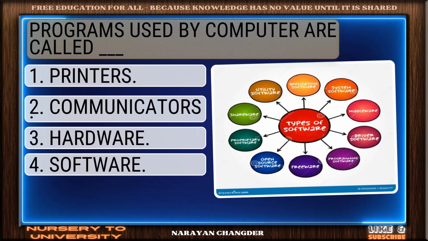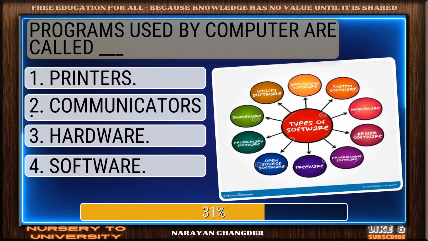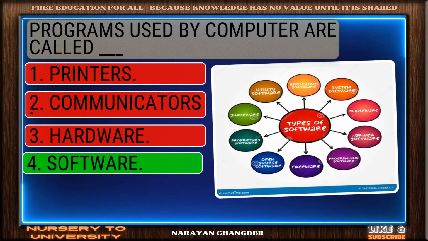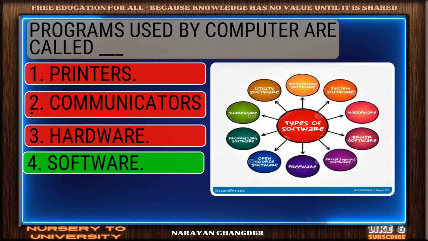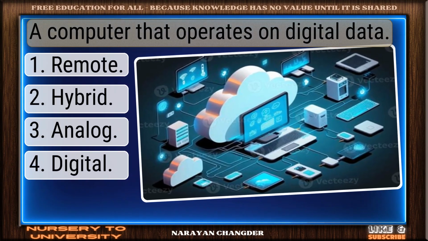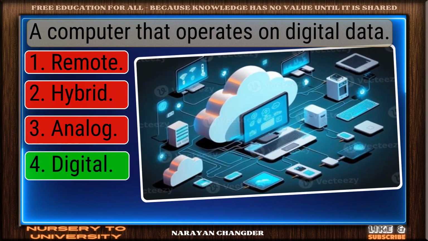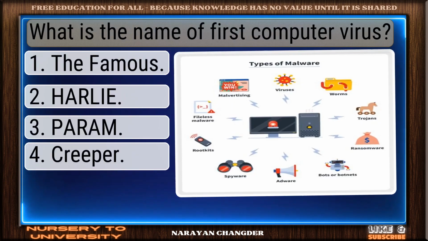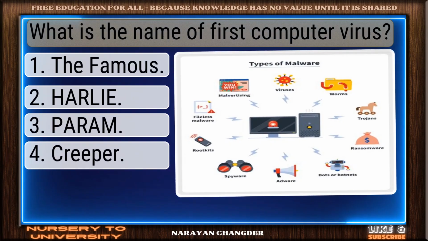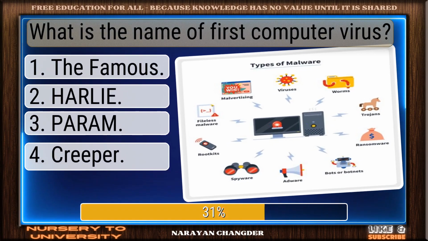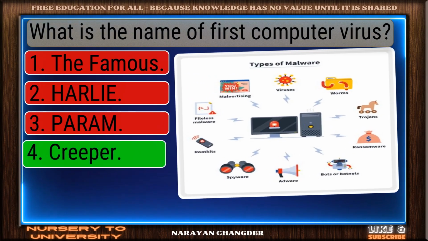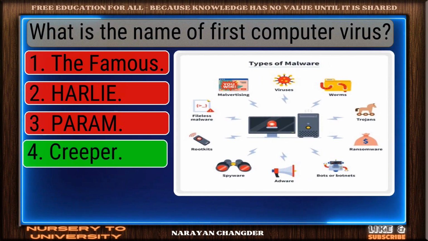Programs used by computer are called dash. Right again. Software is valid. A computer that operates on digital data. Well done. Digital is right. What is the name of first computer virus? Good job. Creeper works well.